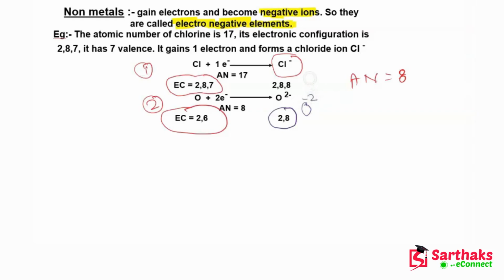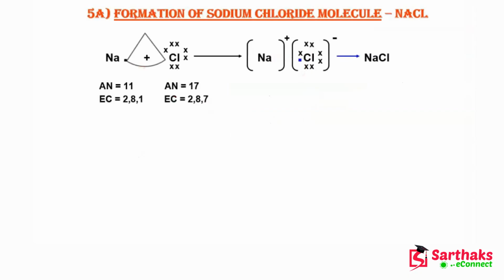So guys, you can see that non-metals are forming negative ions, and because they are forming negative ions, that's why they are known as electronegative elements. I hope this point is clear to you. Now after understanding this, let's move on to the next slide and talk about the other important things.